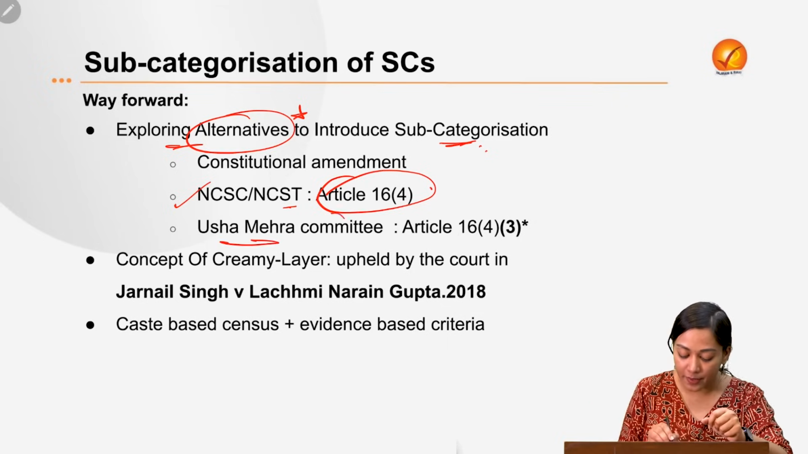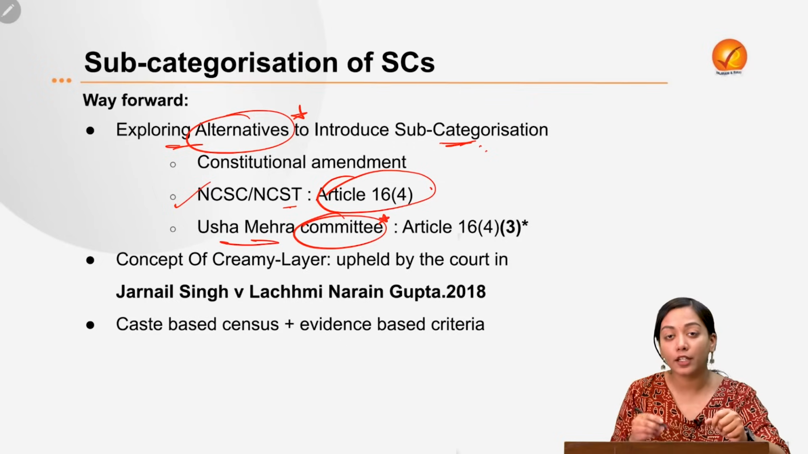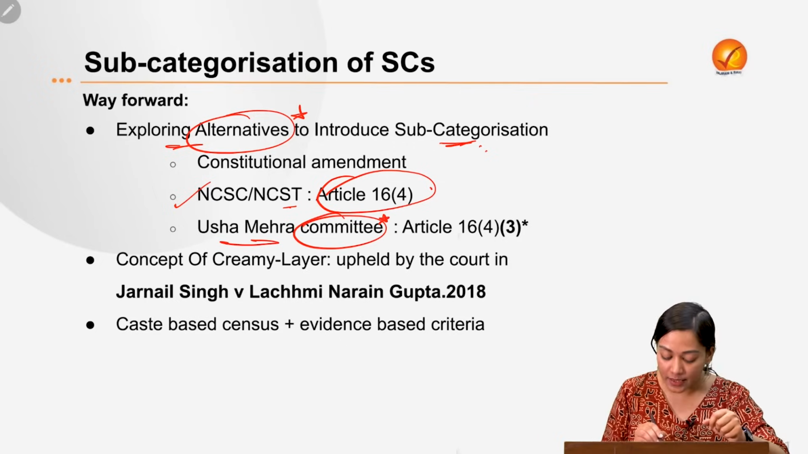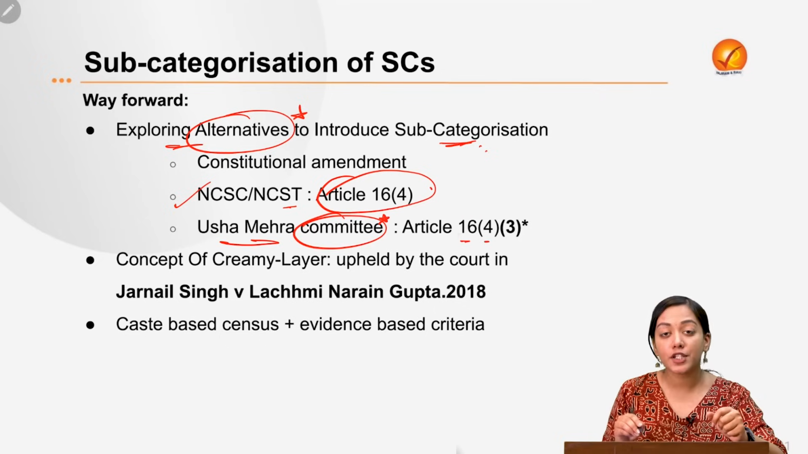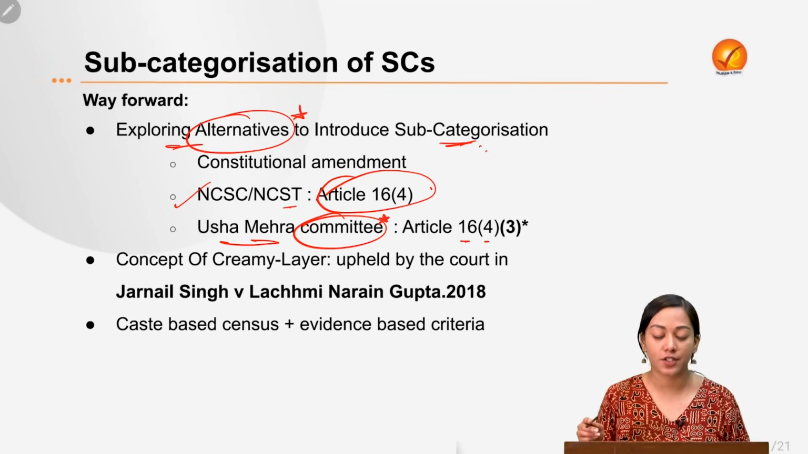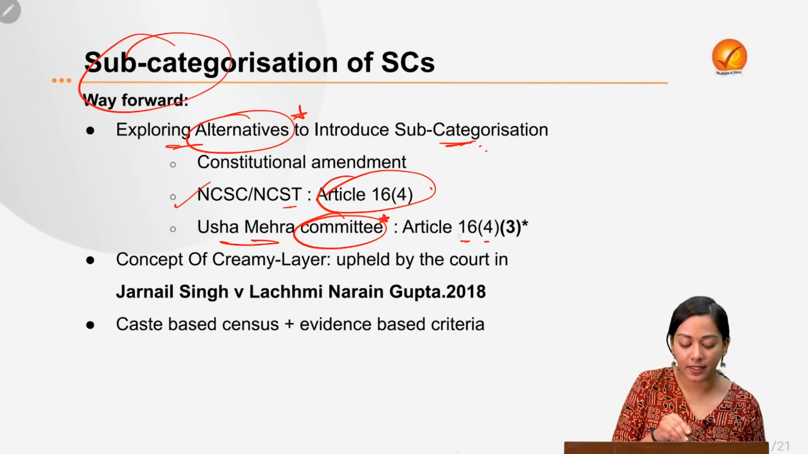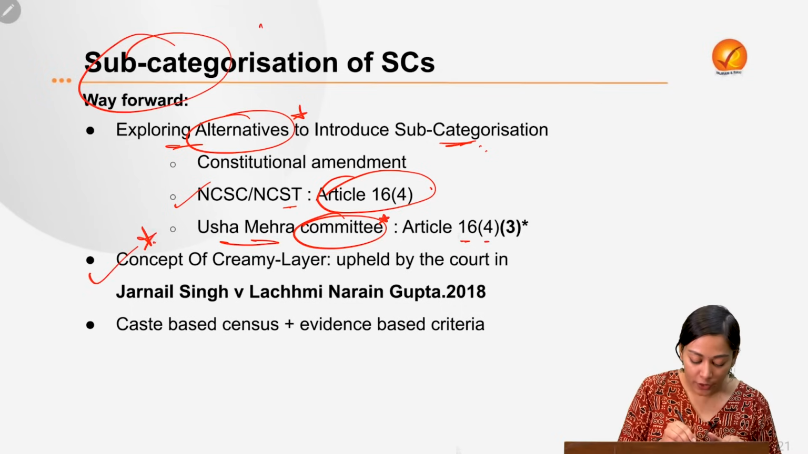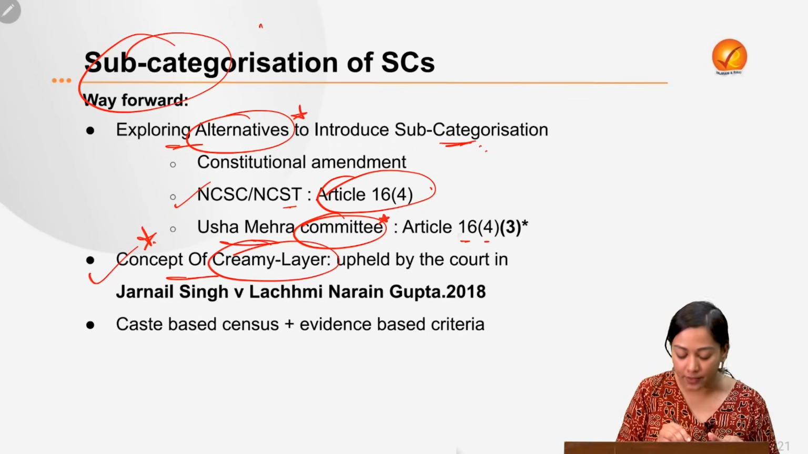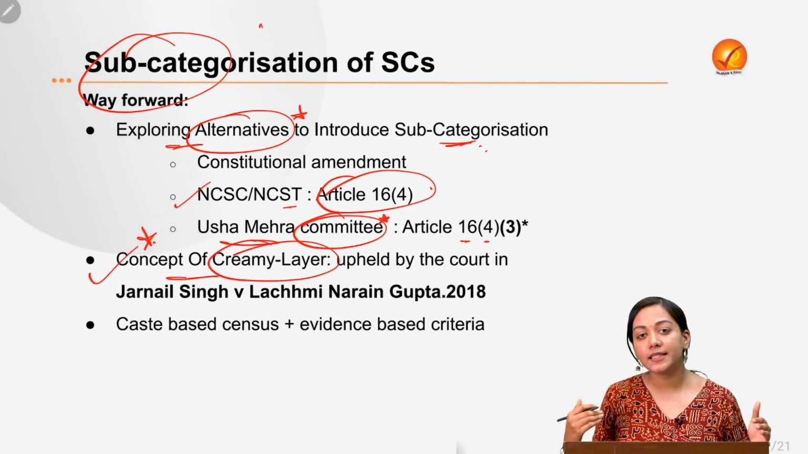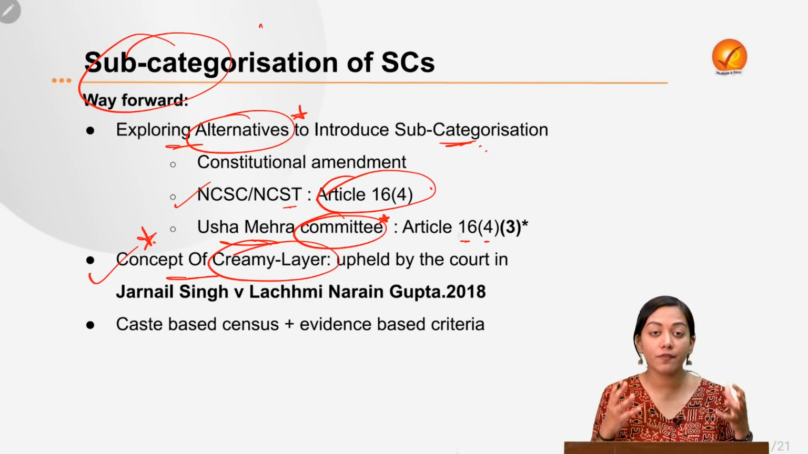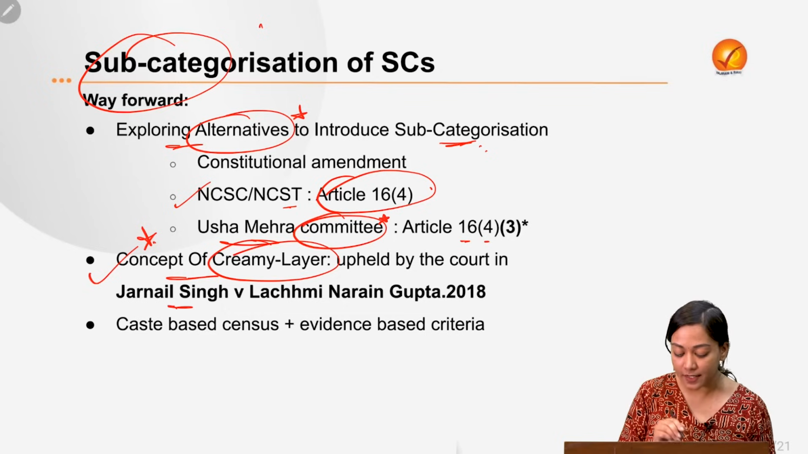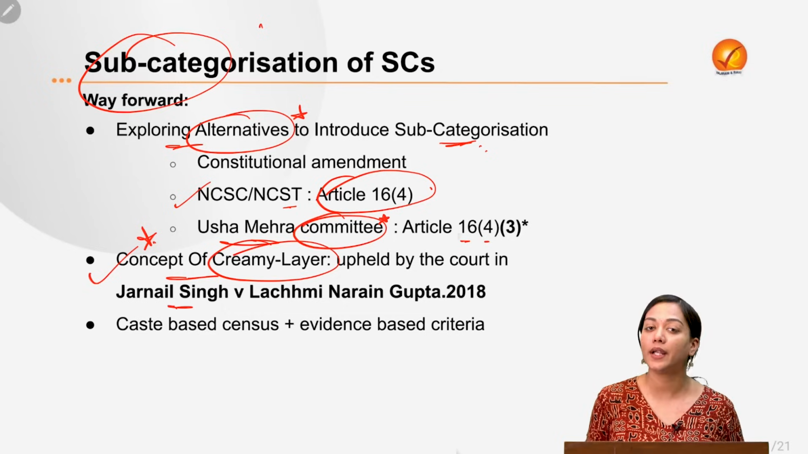Then the Usha Mehra committee recommended the introduction of a sub-clause 3 within Article 16(4), which empowers the state legislatures to identify subcategories within the Scheduled Caste. And then we also need to adhere to the concept of creamy layer, that is, demarcating these subgroups or classification on the basis of income levels. This has already been upheld by the Supreme Court in the Jarnail Singh versus Lakshmi Narayan Gupta case of 2018.